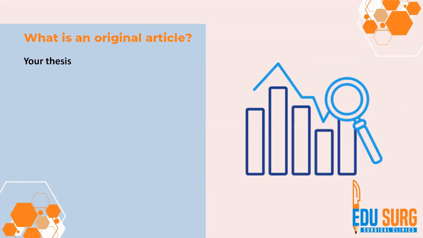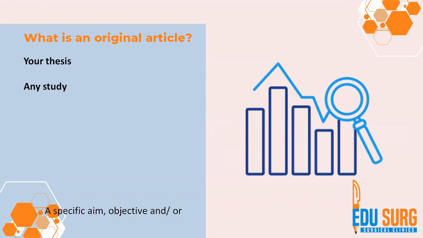Essentially, the thesis that you do in your PhD or in your PG, post graduation or super speciality is basically an original article or multiple original articles that can be made from the thesis. Okay, it is the summarization of findings of your original research. That is what an original article is.